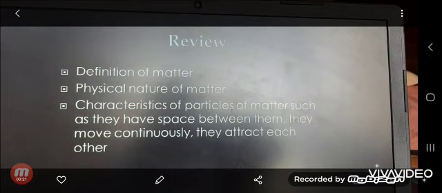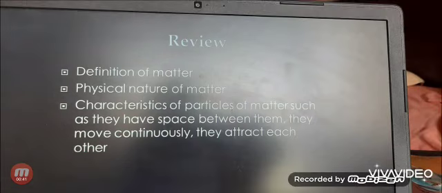Now we will quickly go through what we did in the last chapter. First, we have done the definition of matter, that is, anything that occupies space and has mass is known as matter. Everything in the surrounding is made up of matter. Then we discussed the physical nature of matter, that is, matter is made up of tiny particles and these particles are very small, and matter is not made up of any continuous thing.